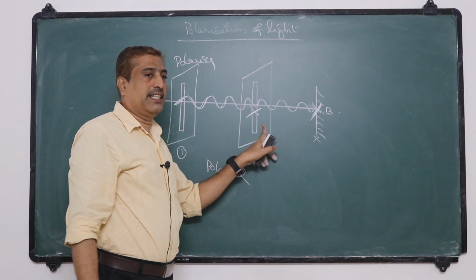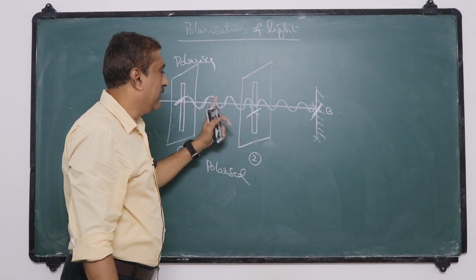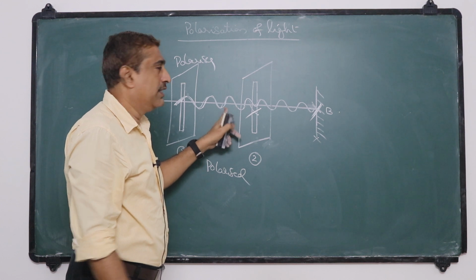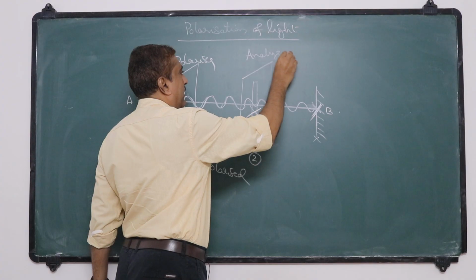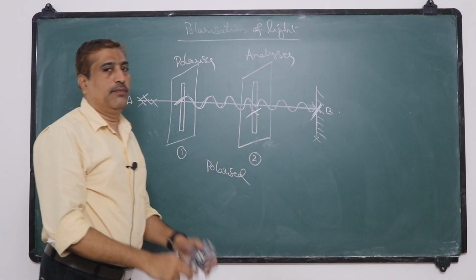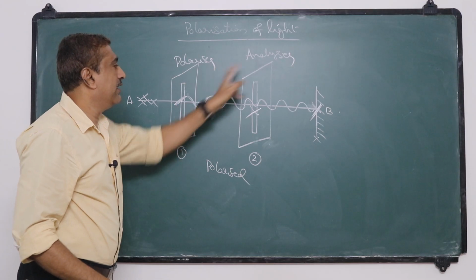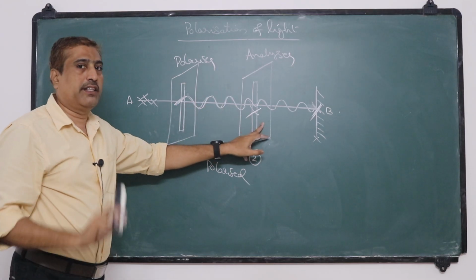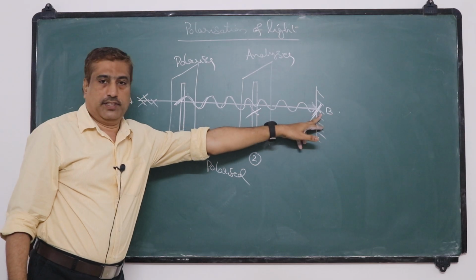Now with the help of the second slit, we are examining whether the waves are polarized or not. This is called the analyzer. So the vibrations will continue if the polarizer and analyzer are parallel to each other. Otherwise, vibrations will not reach the other end of the string.